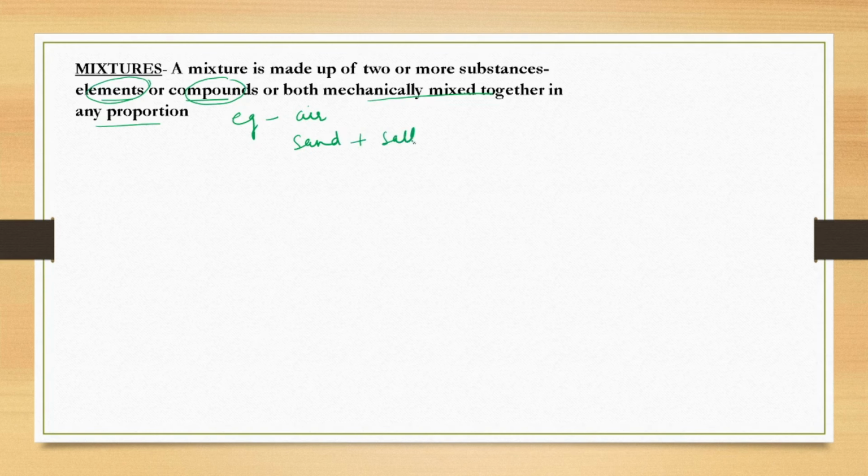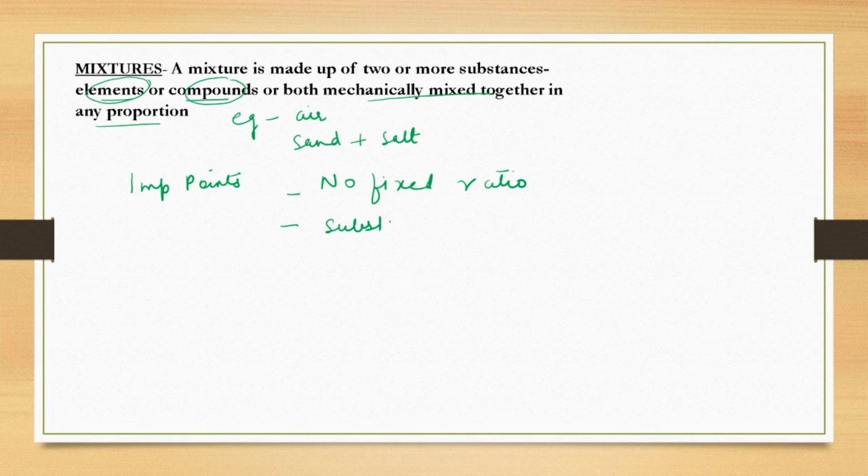Now in this particular chapter you need to remember more of the examples, because based on examples you might be asked questions in MCQs. So the important points to remember for mixtures will be: they have no fixed ratio, and the substances keep their properties.